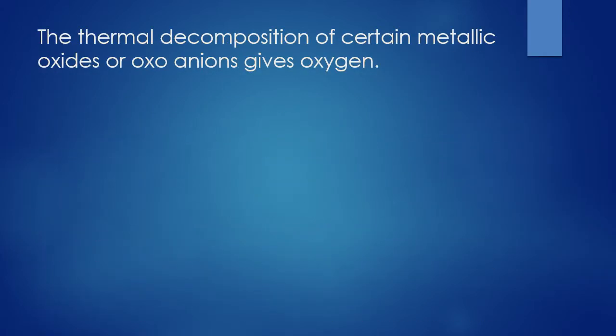Another method of preparation of oxygen is that it can be obtained by heating metallic oxides or oxoanions. Here there are some metallic oxides. There are two oxides. One is mercuric oxide. When mercuric oxide is heated, it decomposes to give you mercury, and oxygen is given out. Likewise, barium peroxide.